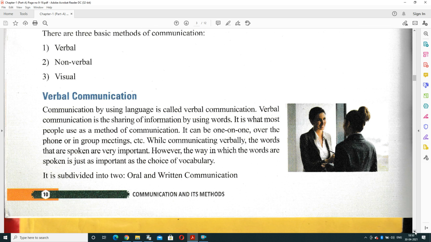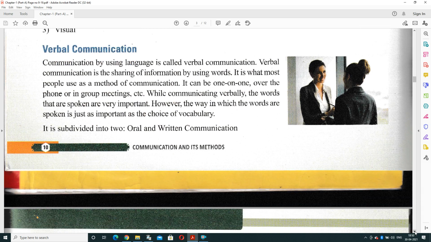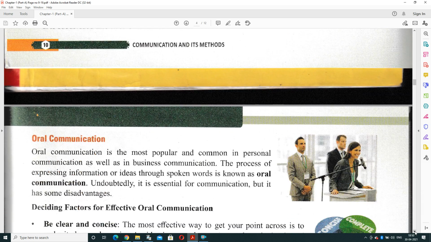While communicating verbally, the words that are spoken are very important because whatsoever we are speaking should be truthful. However, the way in which the words are spoken is just as important as the choice of vocabulary. It means vocabulary should also be good. So it is divided in two parts, oral and written communication. Basically, verbal communication can be either oral or written.